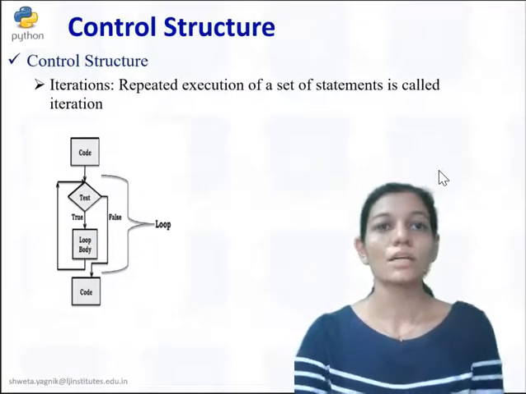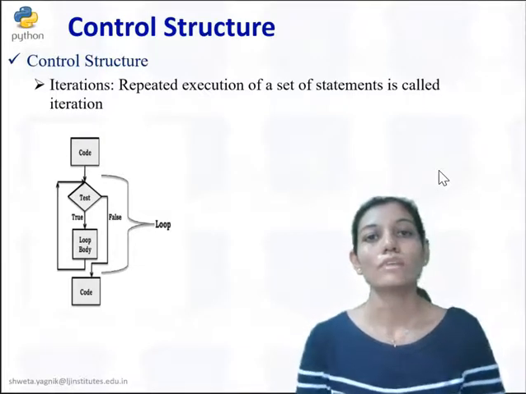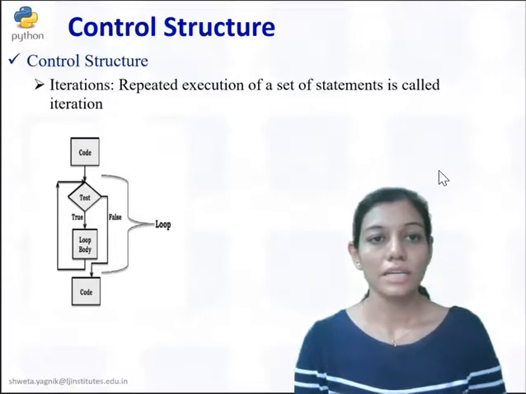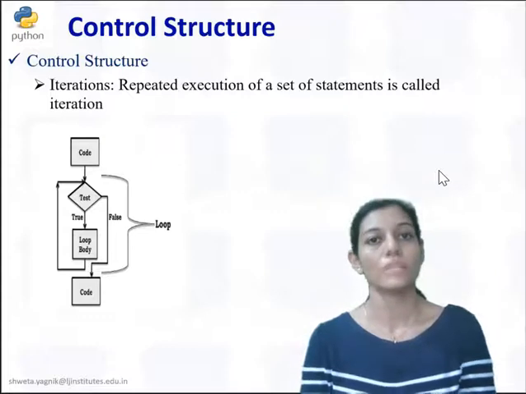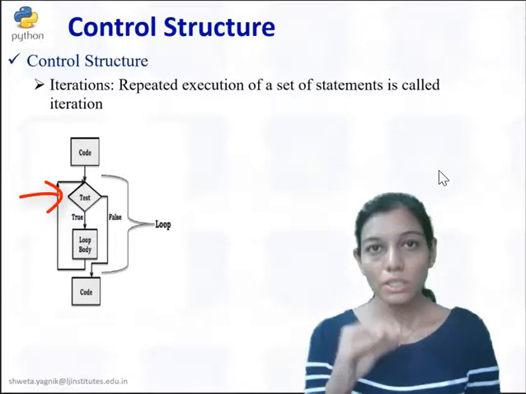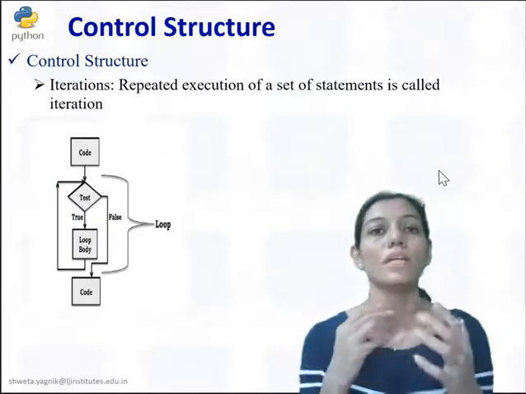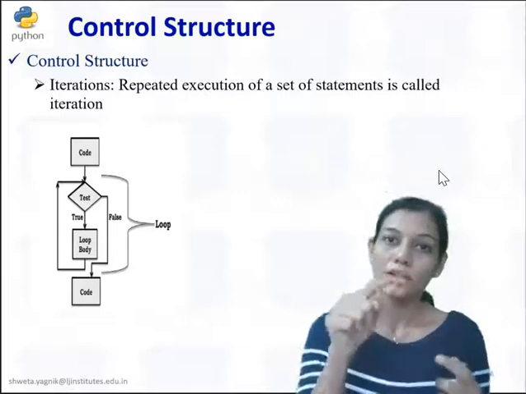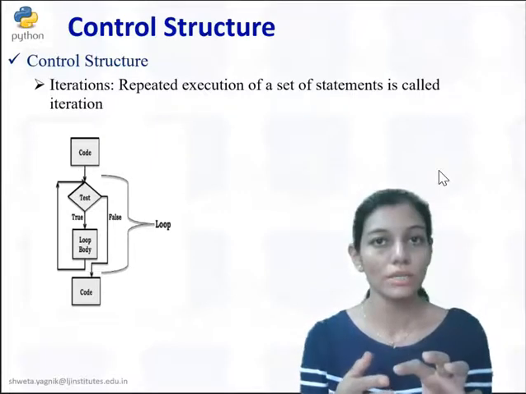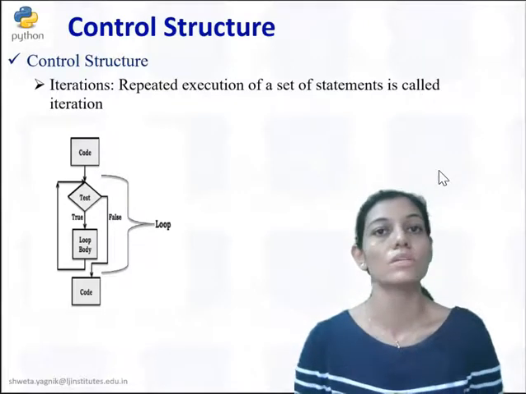Next is control structure, that is repetition. Okay, iteration that we are telling. So repeated execution of a set of statements is called iteration. Same as in the case of conditional statement, first of all we need to check the test. If the test is true, then the set of code will get executed, and after the set of code is executed, again the control goes back to check the test, so that in the next iteration it will again check the condition. If it is true, the set of code will get executed, and this will happen repetitively. As soon as the test results into false, it will stop iteration.